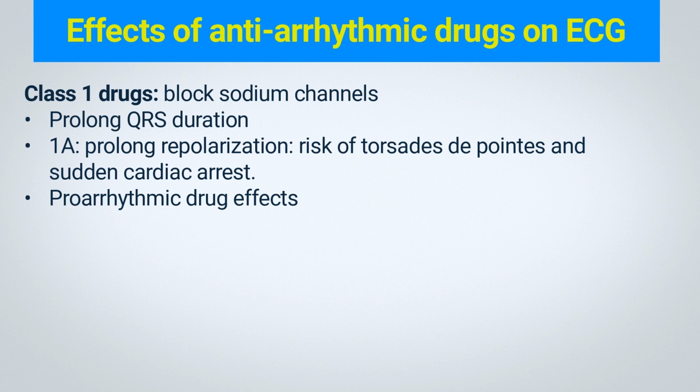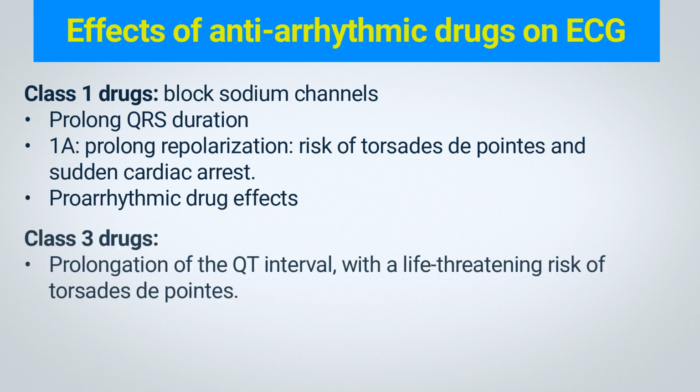Antiarrhythmic Class 1 drugs and other pharmaceutical agents may paradoxically induce or promote life-threatening ventricular arrhythmias by altering myocardial cell electrical properties. These proarrhythmic drug effects are of major clinical importance and discussed further in classes 16 and 19. Prolongation of the QT interval, with a life-threatening risk of torsades de pointes, can also occur with Class 3 drugs, such as ibutilide, dofetilide, sotalol, amiodarone and dronedarone.